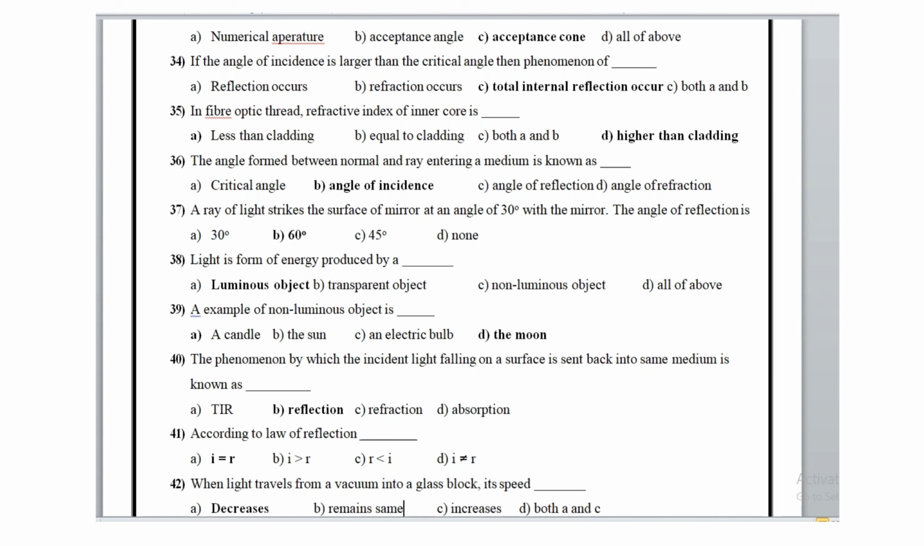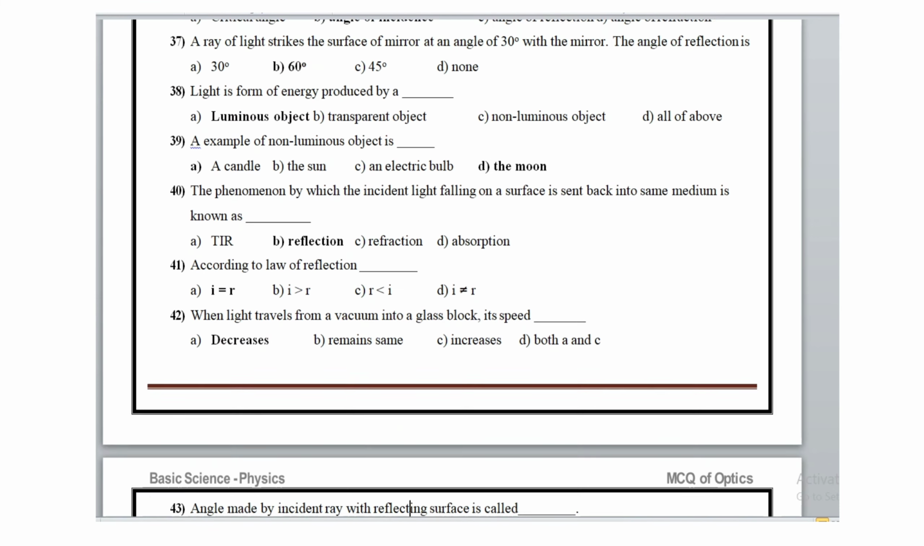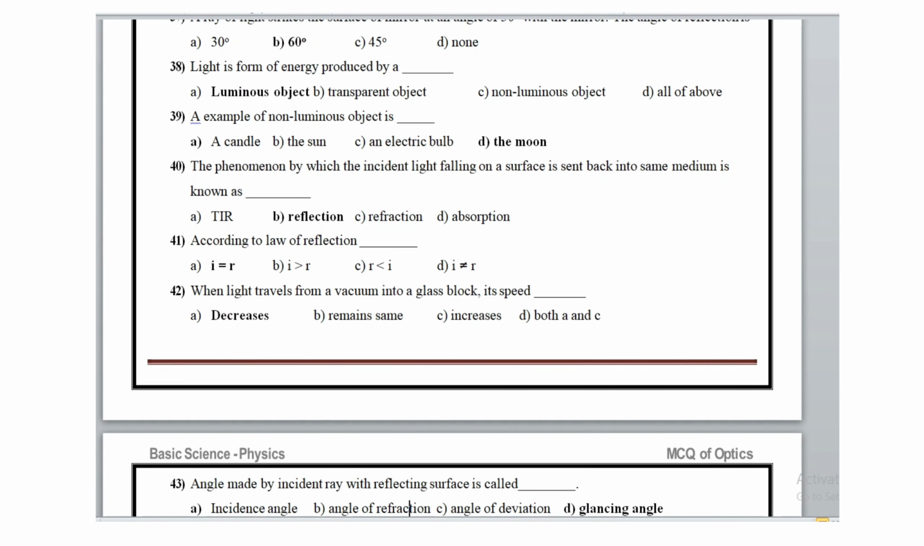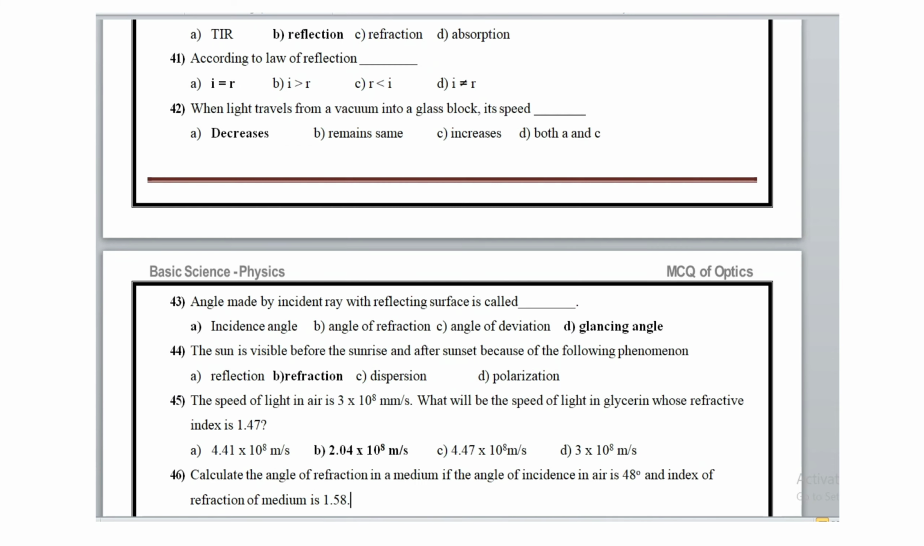Light is a form of energy produced by a luminous object. An example of a non-luminous object is the moon. The phenomenon by which incident light falling on a surface is sent back into the same medium is known as reflection. According to the law of reflection, i is equal to r. Question number 42: when light travels from vacuum into a glass block, its speed decreases. Question number 43.